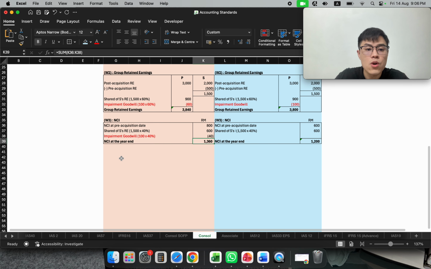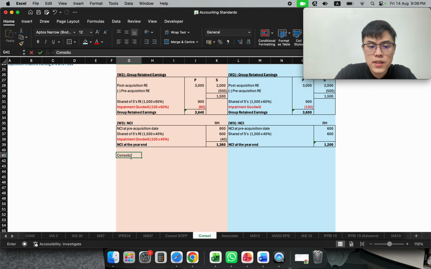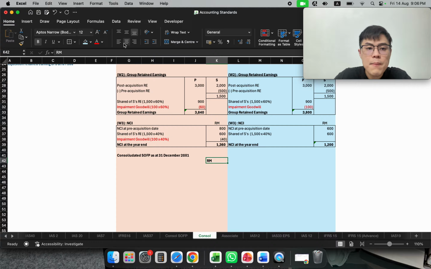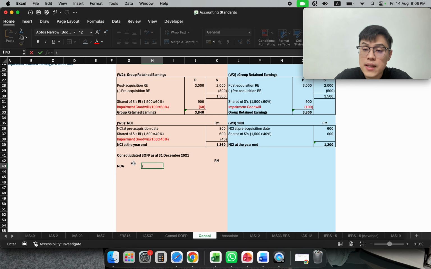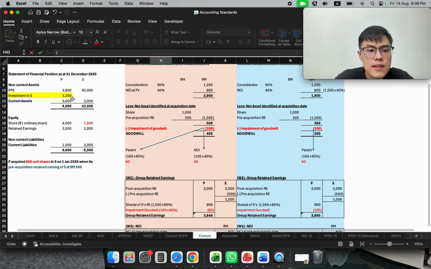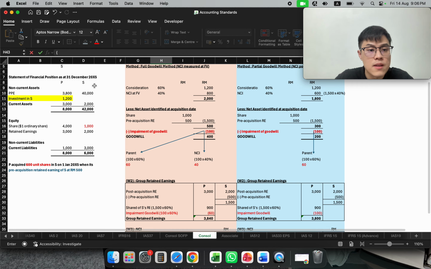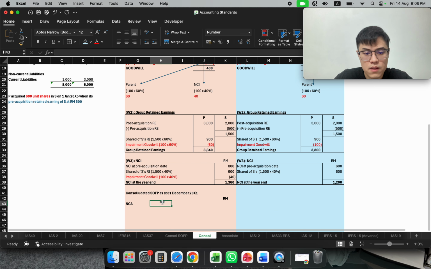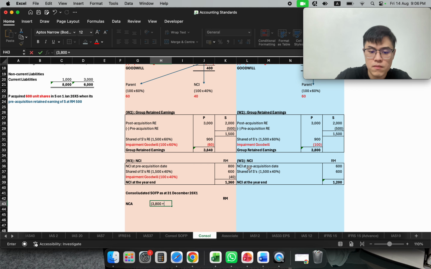So when we try to do the consolidation, what will happen? Consolidated statement of financial position as at 31st December 20x1. I'm going to tag my non-current asset first. So my non-current asset, because we are merging two accounts, is 3,008 plus 4,000. Sorry, this is 4,000. So 3,008 plus 4,000. So that will be my total amount.